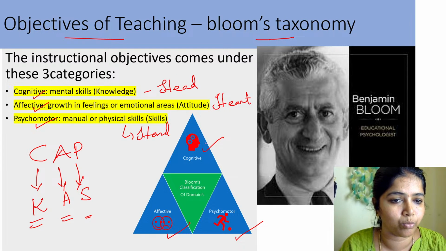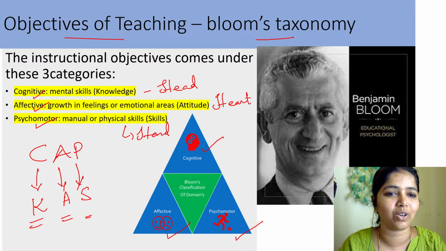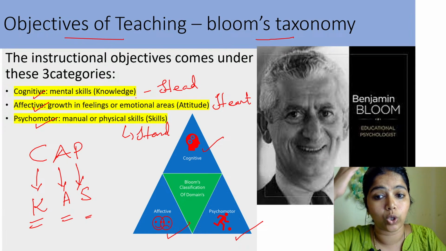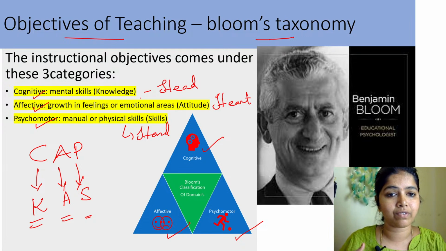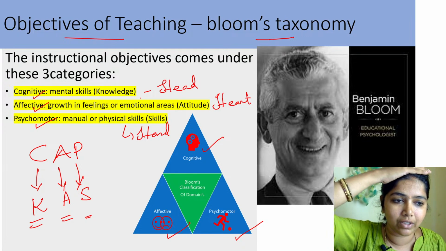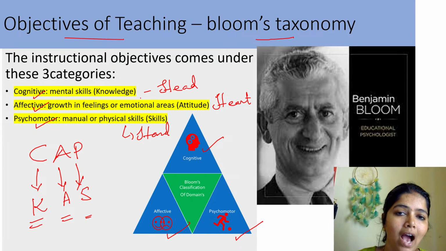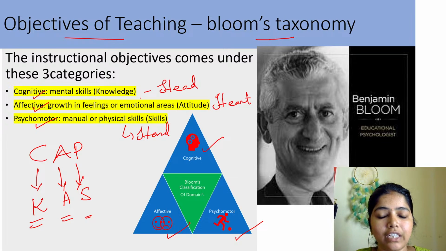This is the person Bloom. We are studying so many things, but we are not recognizing the people. He is Benjamin Bloom, an educational psychologist. Yes, very good. So cognitive comes from our head, affective comes from our heart and psychomotor comes from our hand. Clear? Cognitive means mental skills, affective is growth in feelings or emotional areas, and psychomotor is manual or physical skills.